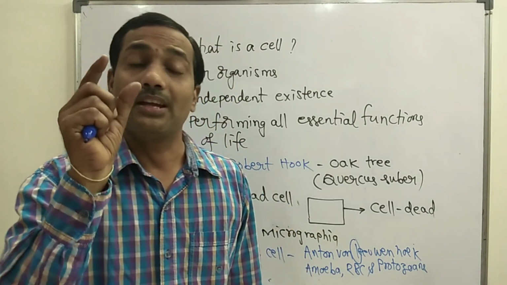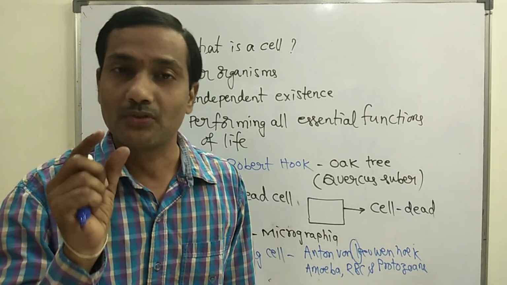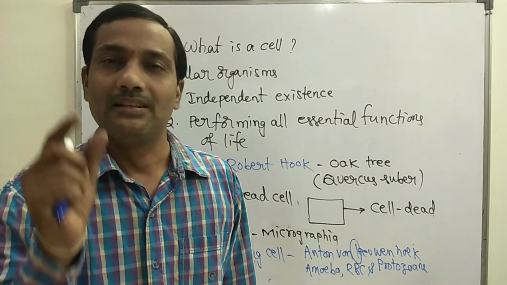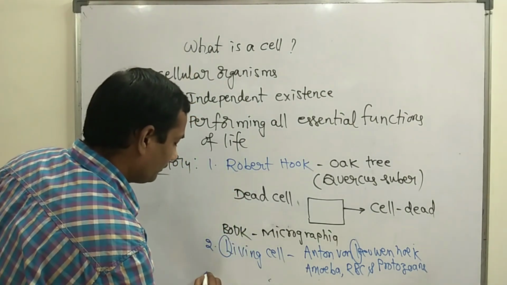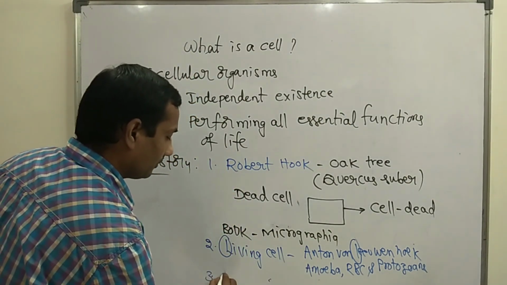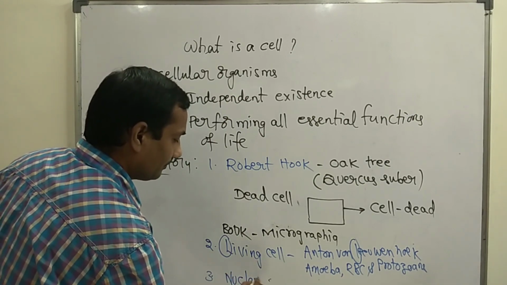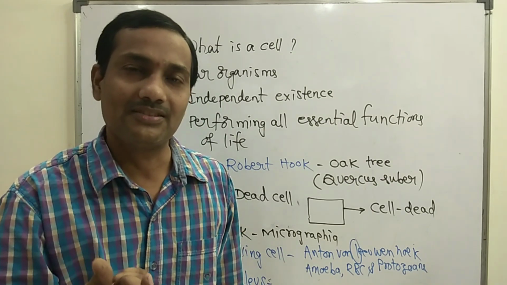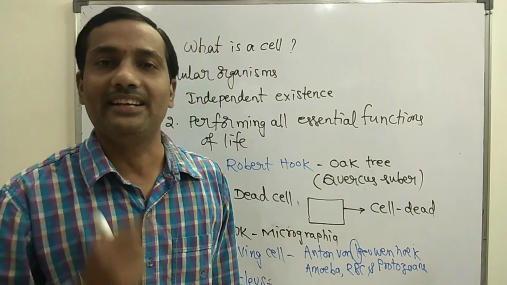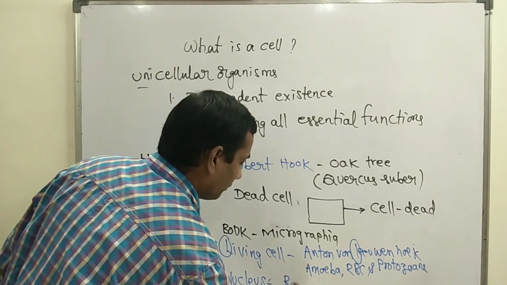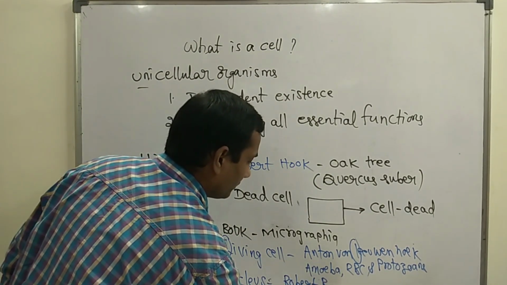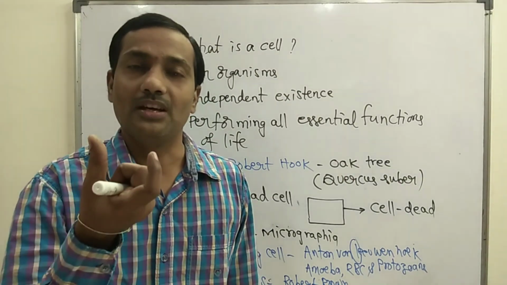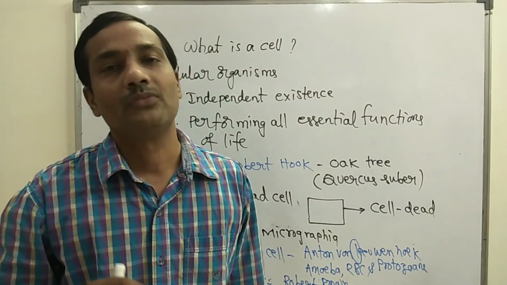Eukaryotic cells usually consist of a well organized nucleus. That nucleus was identified by one more scientist, Robert Brown. So the nucleus that is found in eukaryotic cells, the well organized nucleus, was identified by Robert Brown. Robert Brown was the first scientist to identify the nucleus which is present inside the eukaryotic cell.